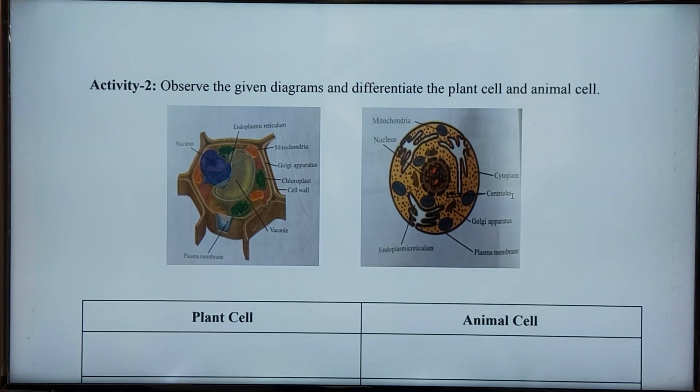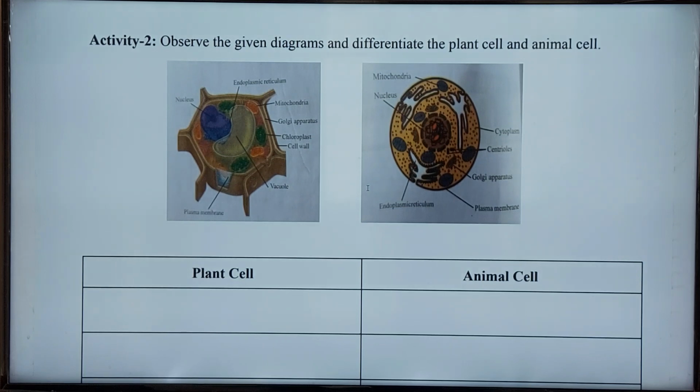Centrioles are absent in plant cells, but at the time of cell division the centrioles appear in the plant cells. That is the main difference regarding centrioles in plant cells and animal cells. Okay, now let's see, students.